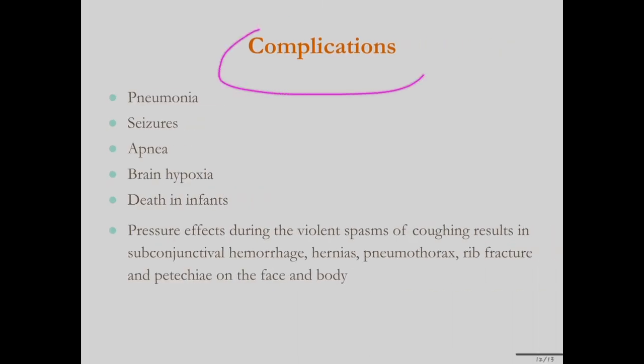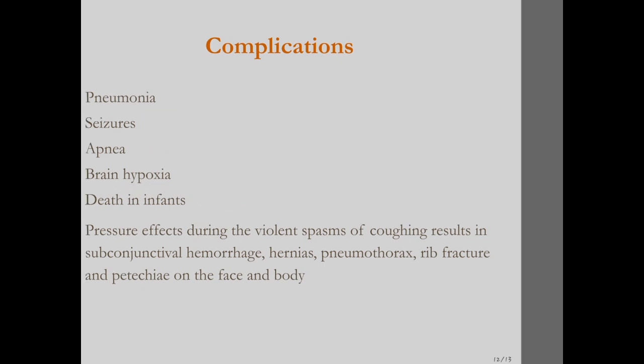Then complications include pneumonia, then CNS signs like seizures, brain hypoxia, convulsions can occur, then apnea, then death can occur in infants, and pressure effects due to violent spasms of coughing result in subconjunctival hemorrhage, hernias, pneumothorax, rib fractures, and petechiae on the face and the body.